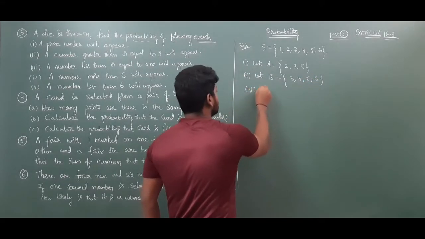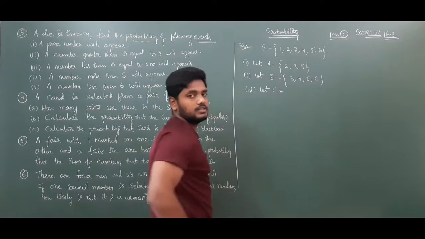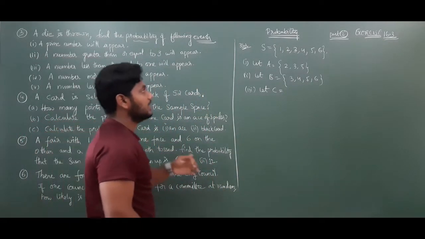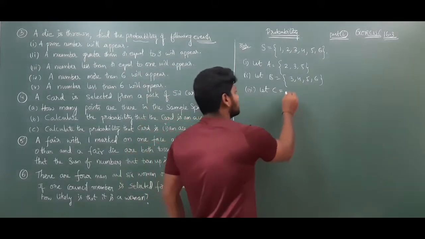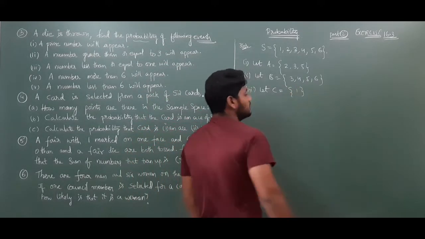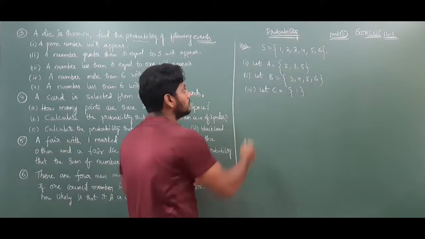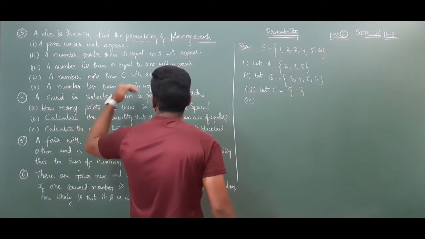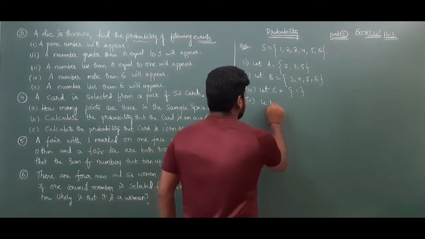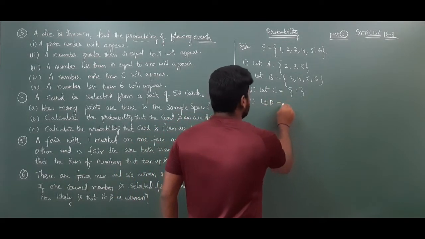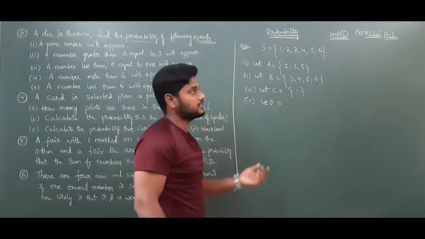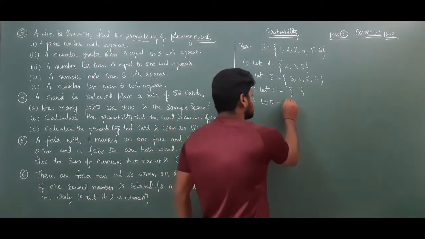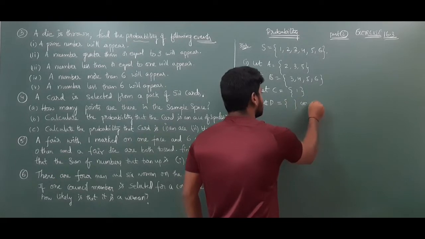Next, third event. Let C is equal to the third event. What is that? A number less than or equal to 1. That is only the event 1. Next, the fourth one. A number more than 6 will appear. Let capital D is equal to an event more than 6. Is there any number we will get after throwing a die more than 6? No, we won't get. So that is nothing but an empty set or phi.